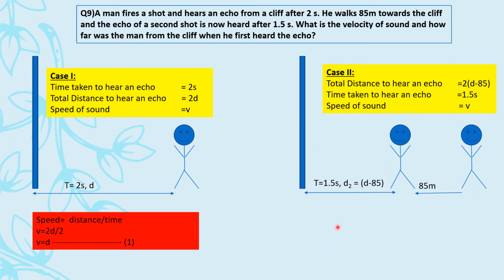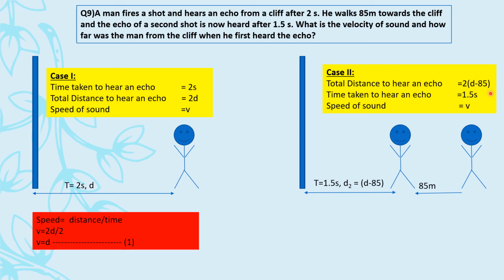And the time here would be 1.5 seconds. So in case two, total distance to hear an echo, total, when I say total, that means from the transmission back to the reception I'm talking, right? So it's going to be twice of d minus 85. अच्छा, आप लोग ये बिना ब्रैकेट के लिखोगे ना बेटा? Again गलत हो जाएगा. So be sure that you put down the brackets.